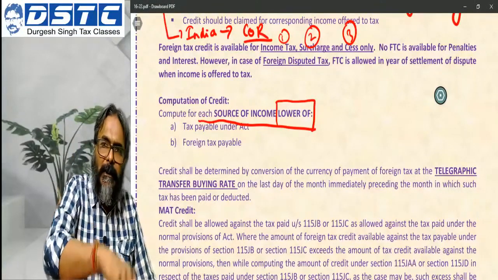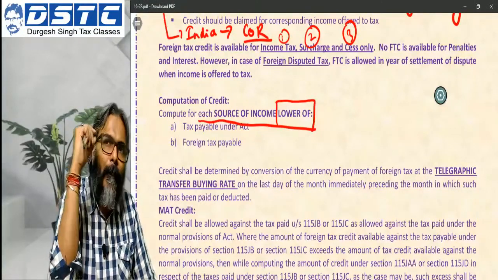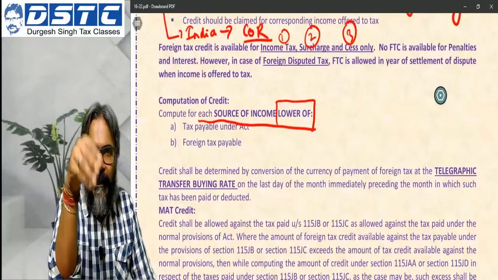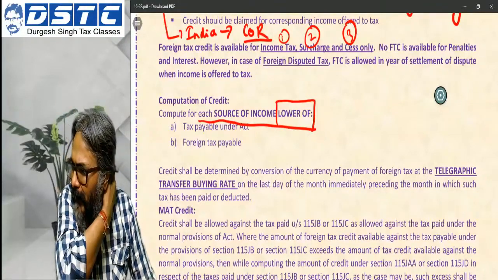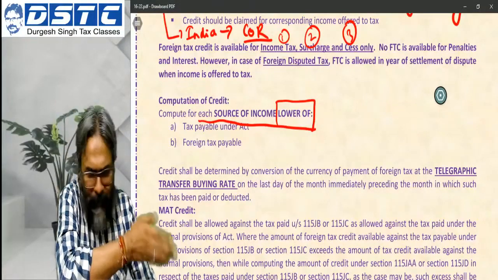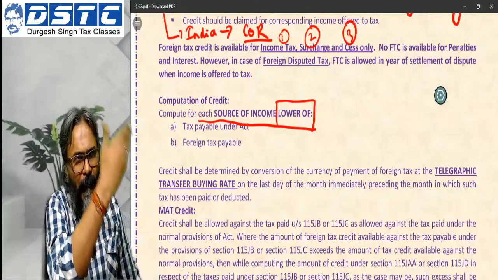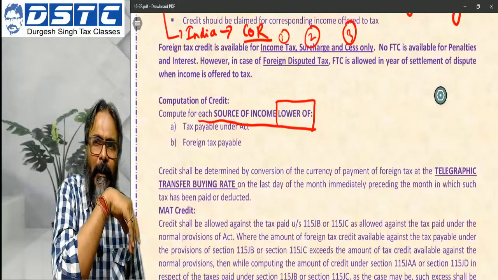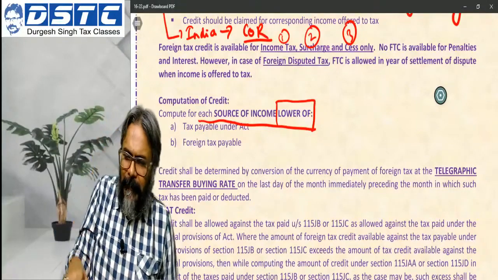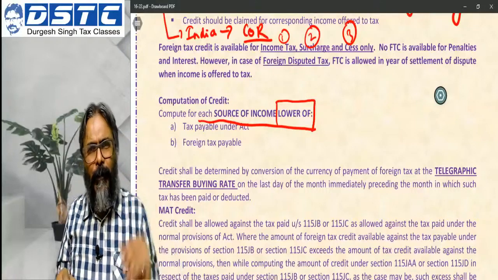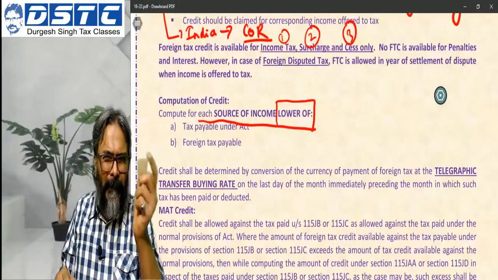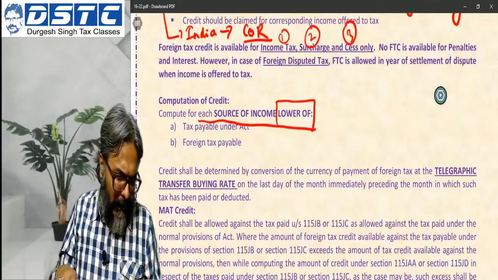Now students, in this context, for example, I have seen the return of Shah Rukh Khan for 2008-2009. At that time this rule was not there, but for the way the credits were being claimed, the matter came to EY for technical advice on a certain DTAA reference.